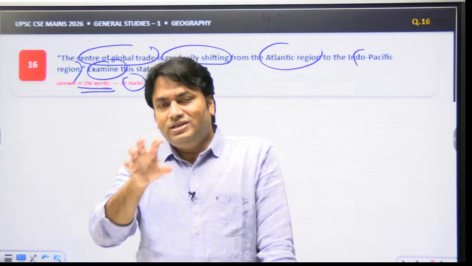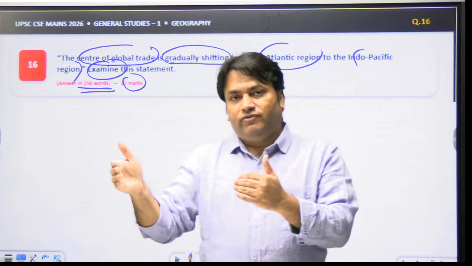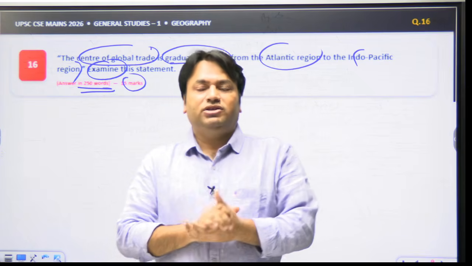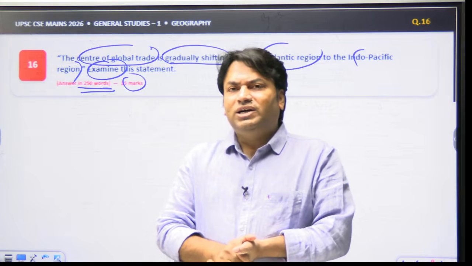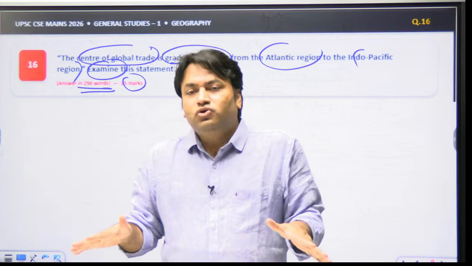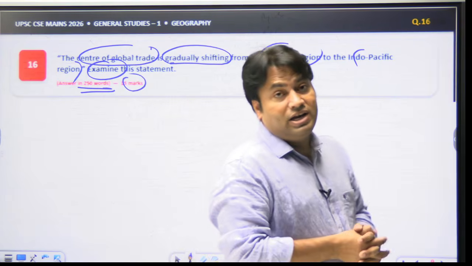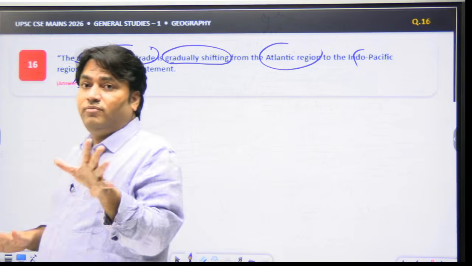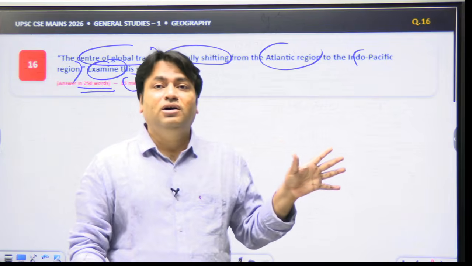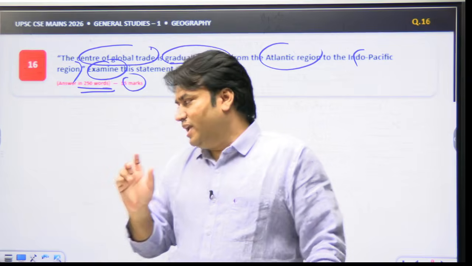So the global trade system today is witnessing a relative eastward shift in its center of gravity, driven by Asian production and consumption. Although the Atlantic remains a major node of finance, technology, services and trade, we see that it is gradually shifting. So this we have to explain, right?